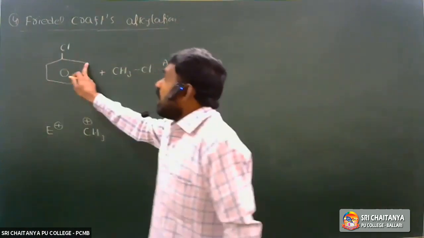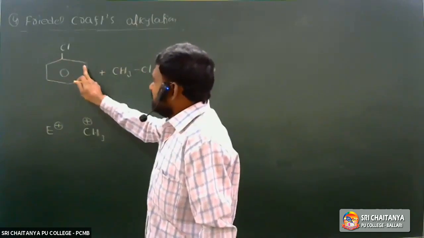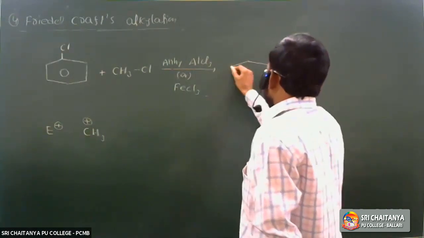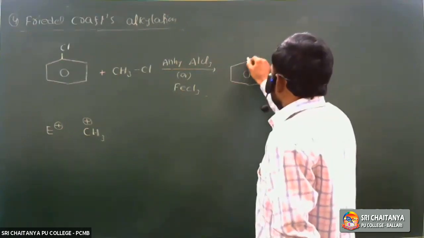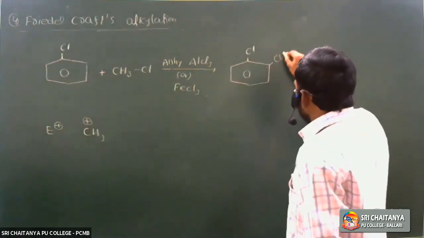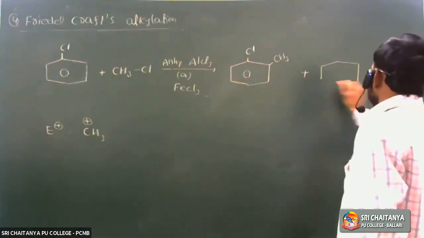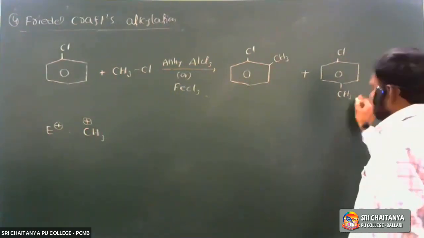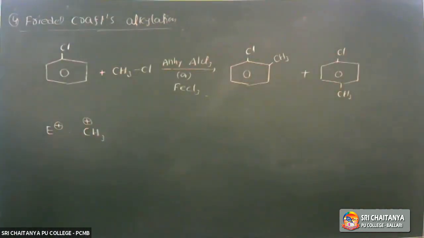Chlorine is an ortho-para directing group due to resonance, so electron density is higher at the ortho and para positions. So here is the benzene ring with Cl, and the ortho isomer, and next the para isomer, with CH3. In these two, what is the major product? Always, the para isomer is the major product.